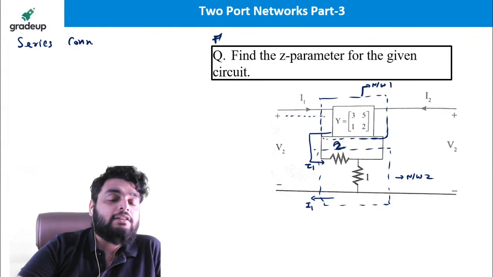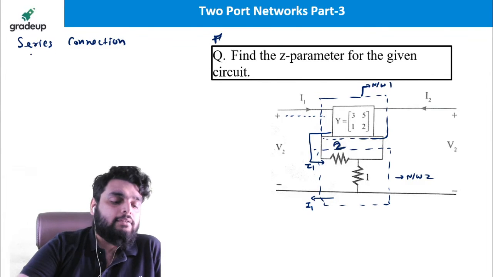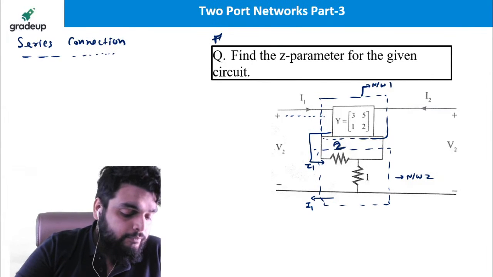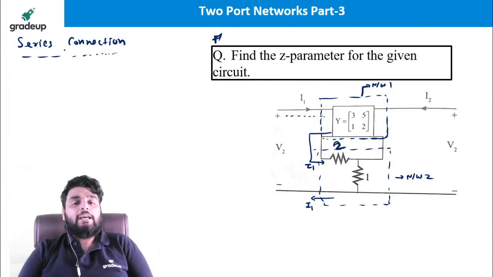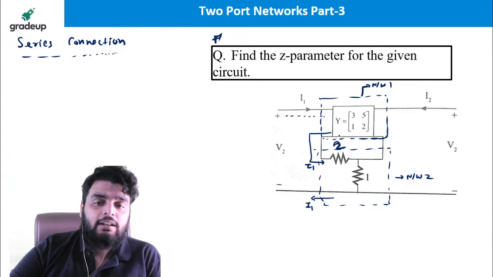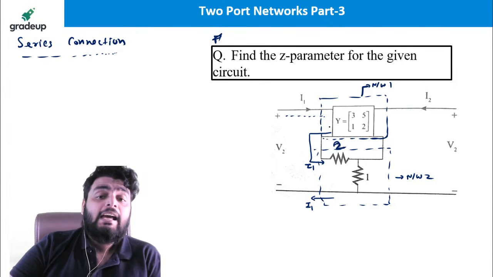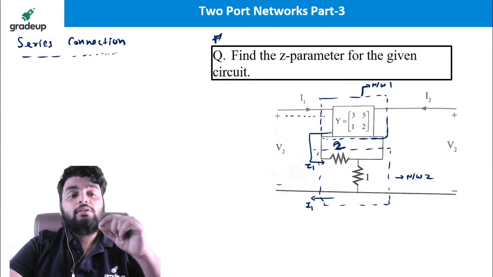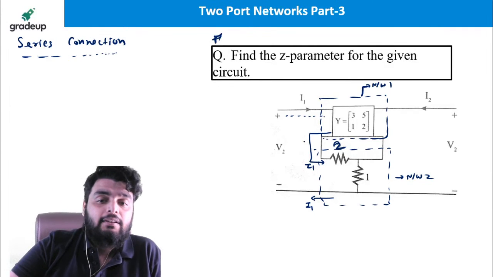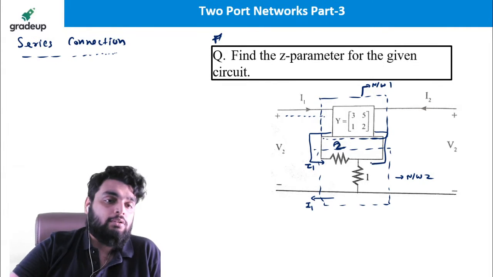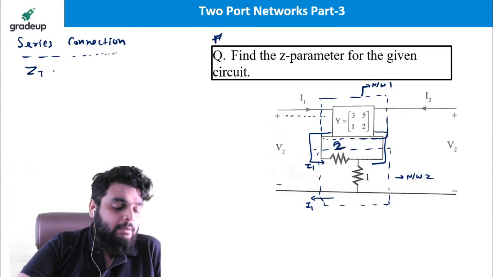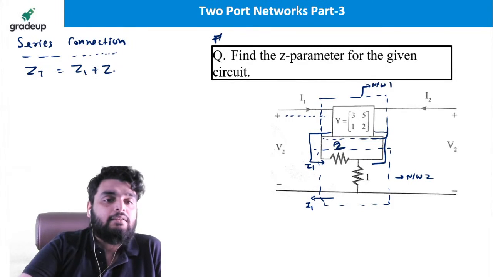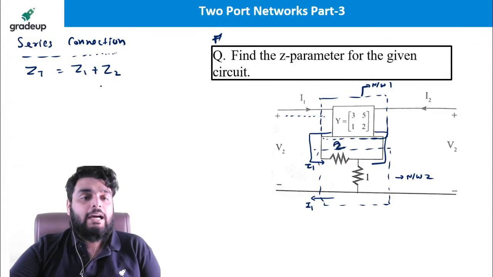It is a series connection. Why? Because the same current is flowing. One more important point: if the same current is flowing, and the same current must flow in the output port also, then you have a series connection. So in a series connection, total impedance will be Z1 plus Z2.